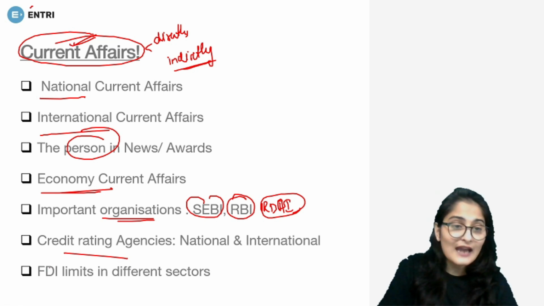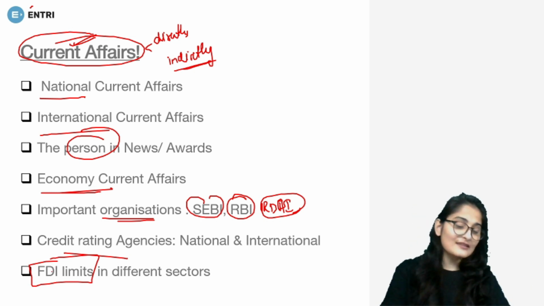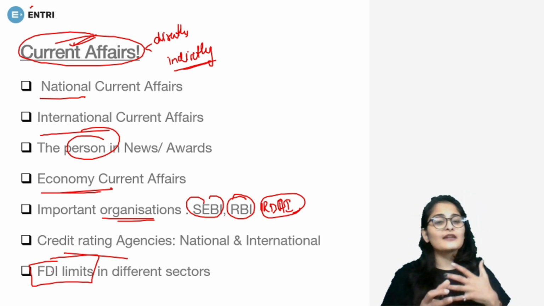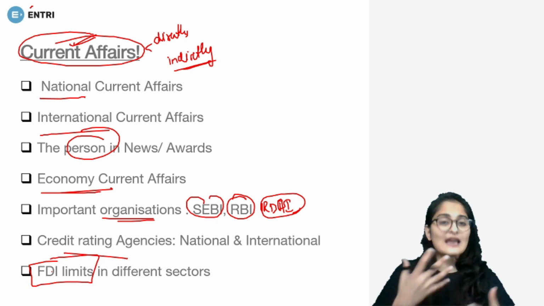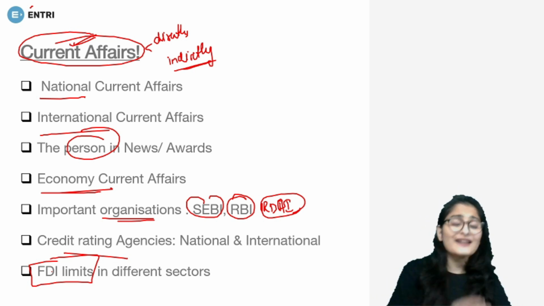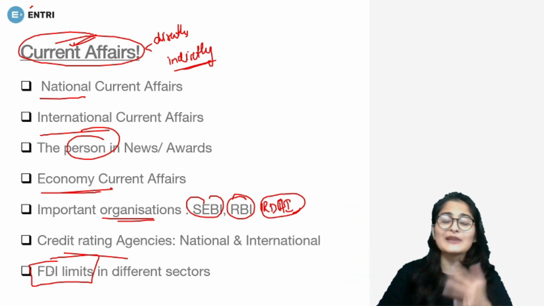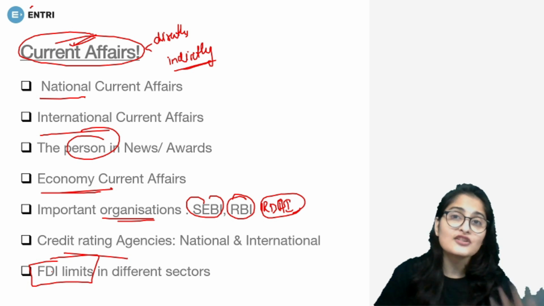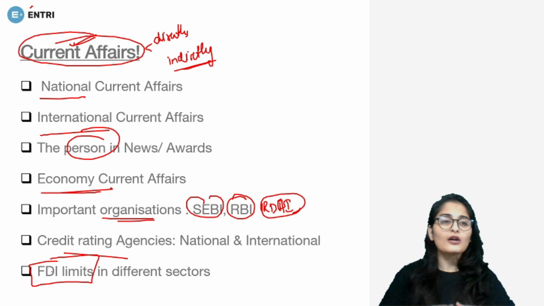Then FDI limits of all sectors. Like in the budget, you might have seen that the FDI limit has been changed for various segments. So where has the change happened? How much change has happened? Like in digital media, the FDI limit has been changed, and it has been made 26%. So that is important again, right?